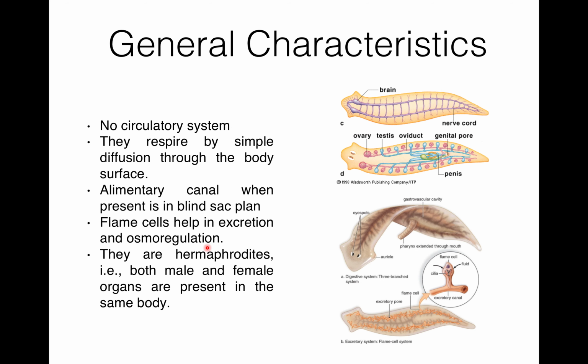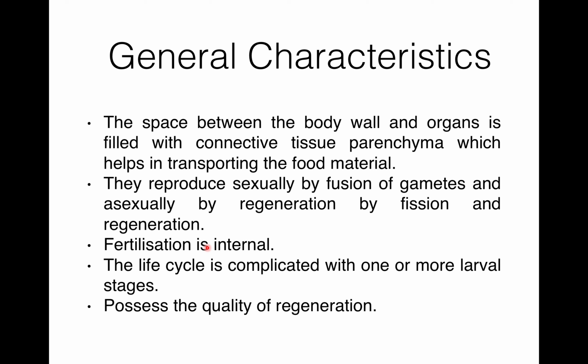There is no circulatory system, and they respire by simple diffusion. The alimentary canal is in a blind sac plan. Excretion is through flame cells. They are hermaphrodites, means both male and female organs are present in the same body. The space between the body wall and the organ is filled with connective tissue, that is parenchyma. They reproduce sexually by the fusion of gametes and asexually by regeneration. Fertilization is internal. The life cycle is complicated with one or more larval stages.